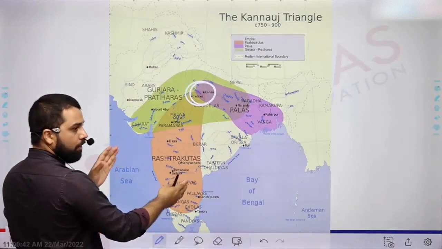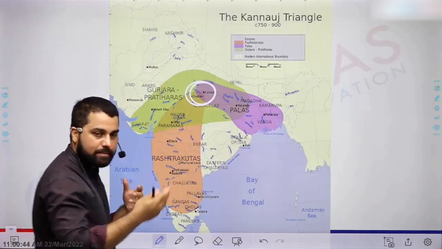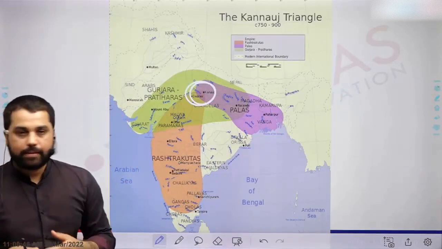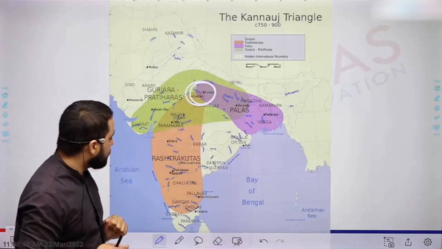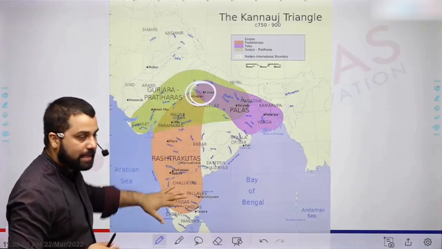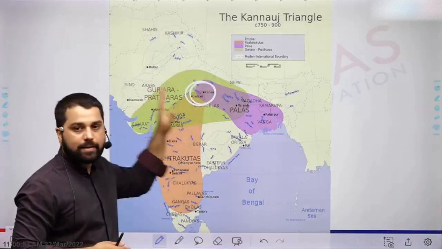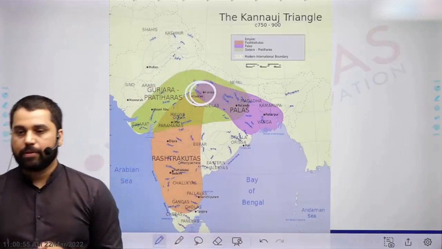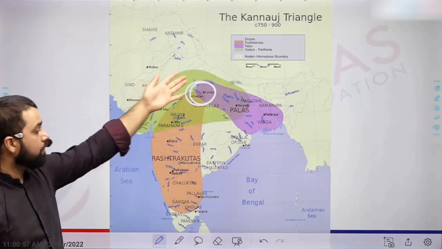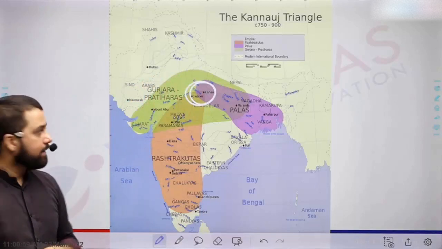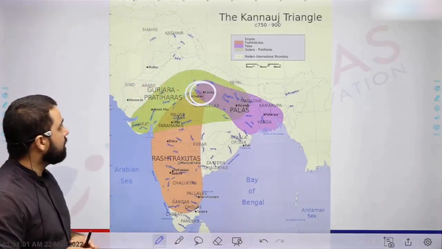Rashtrakutas emerged as the most important kingdom. They ruled over Kannauj for a significant duration, but when they were weakened, finally Pratiharas emerged victorious. So the ultimate goal, this struggle which went on for more than 100 years, finally Pratiharas emerged victorious.